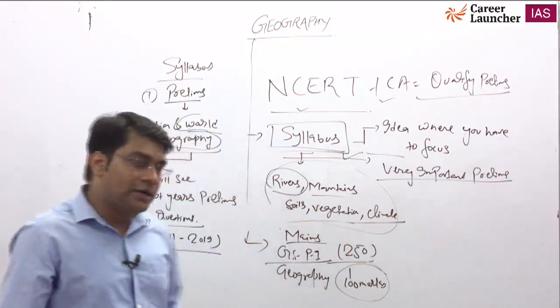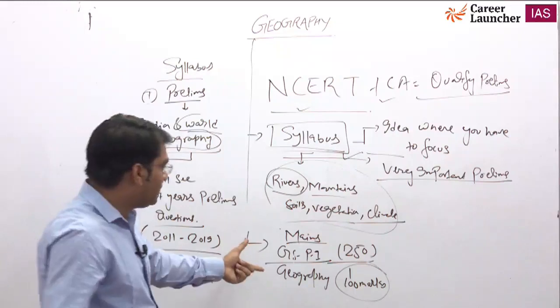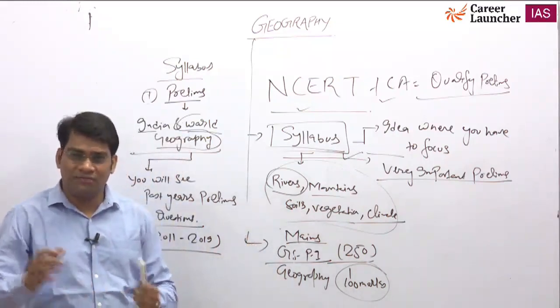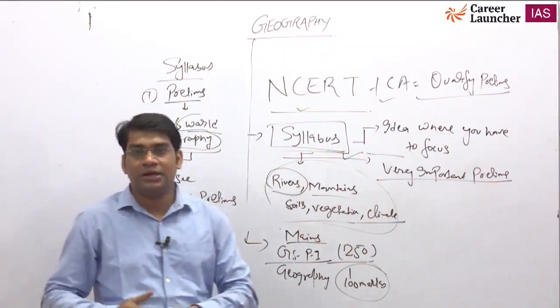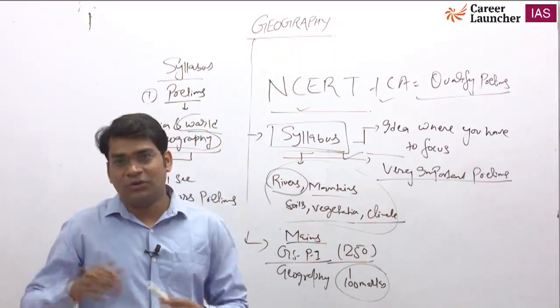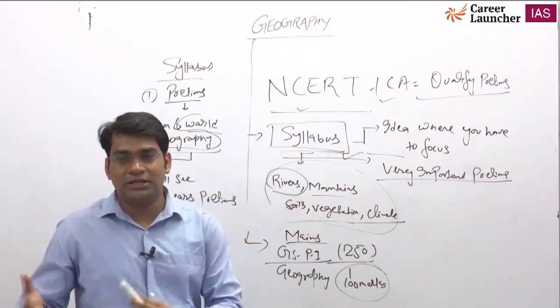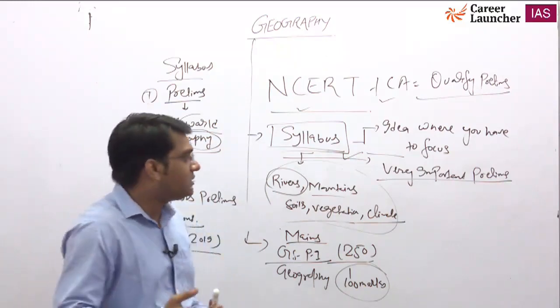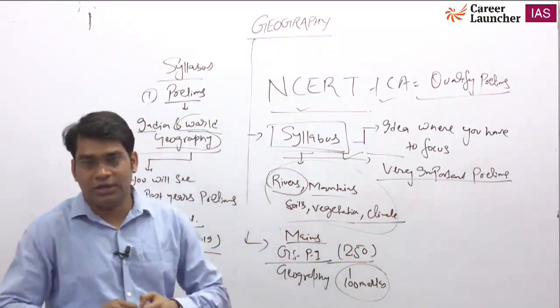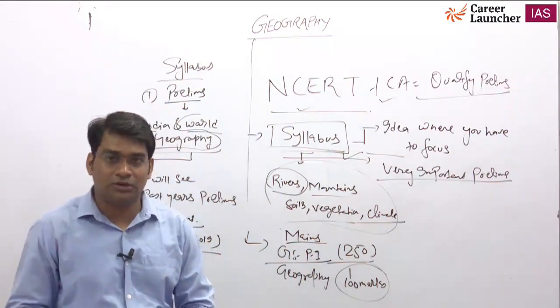Okay, and for some other things in GS paper 1, like world history, students are not so interested in reading it. Art and culture, most students do not want to study. So in that case, if you are very good in geography, then you have nothing to worry about. You will be able to get good marks in GS paper 1.